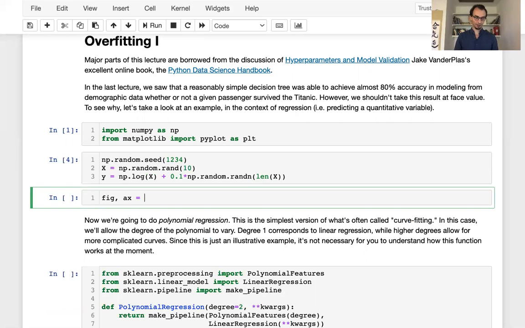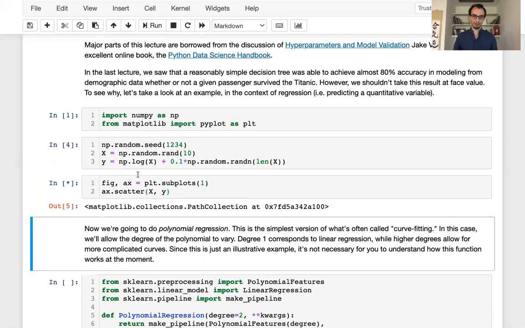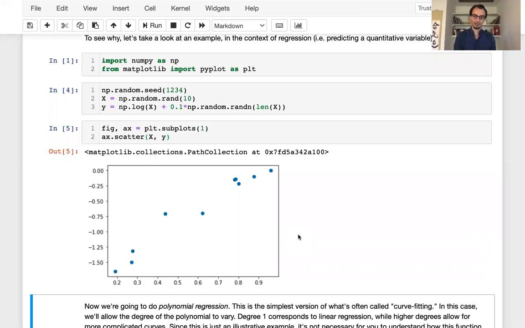Okay, so next, let's just take a look at what we have. So I'll make a figure, very simple, nothing fancy, and I'll scatter x and y. And okay, so this is roughly what I expected. I see that y on the vertical axis is larger when x is larger on the horizontal axis. There's a correlation, but if you squint, you might notice, hey, this doesn't look like exactly a straight line because we didn't use a straight line model. The true relationship is actually logarithmic. So this is our data for today, very simple.